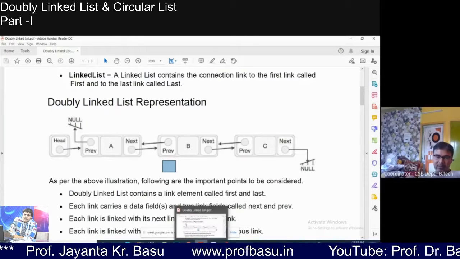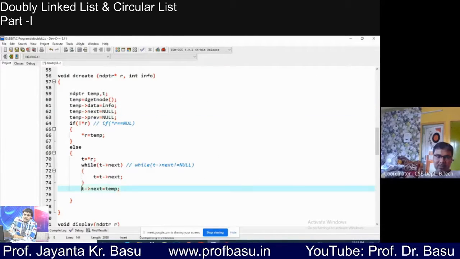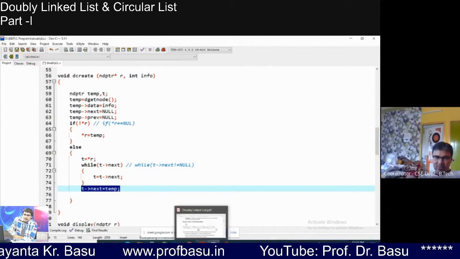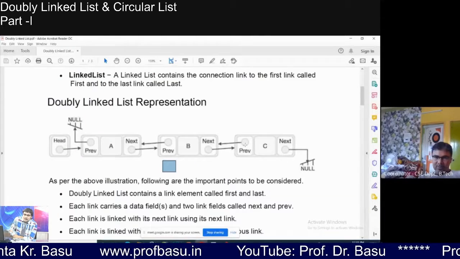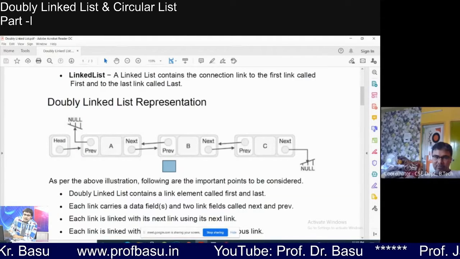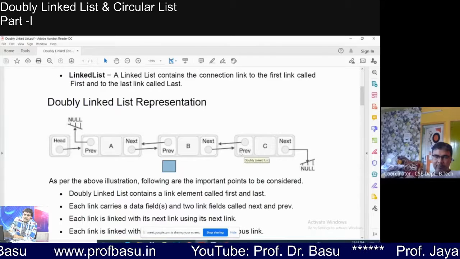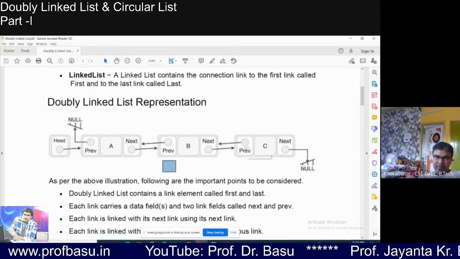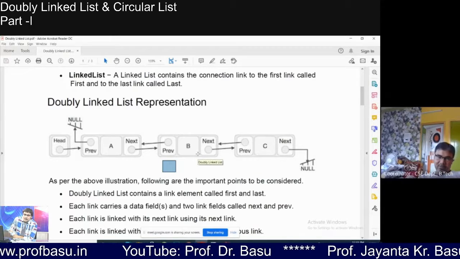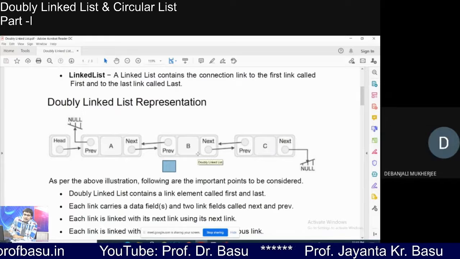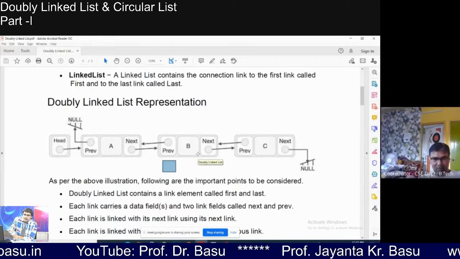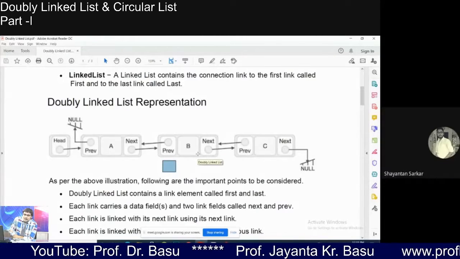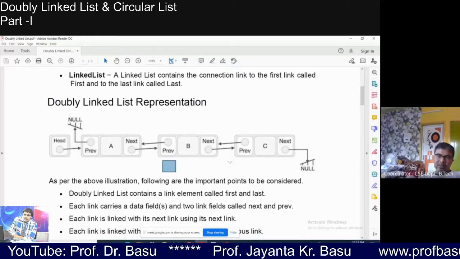What we have done is just like the single list, but this needs to be done also. This prev needs to be changed for the temp. So temp arrow prev will be what? Temp arrow prev. This is our temp. Temp arrow prev will be what? Tell me. T arrow next. T arrow next. Let's say it is 300.